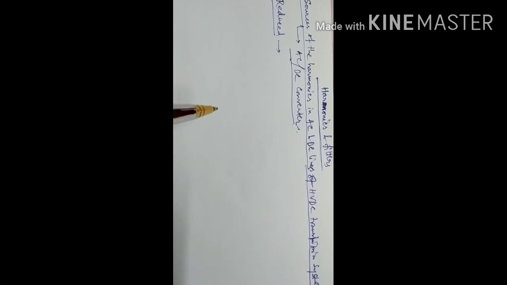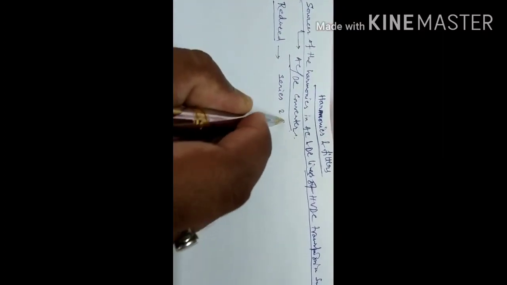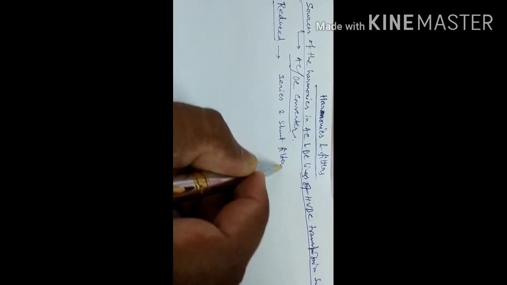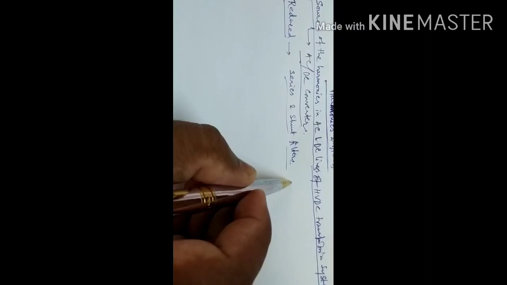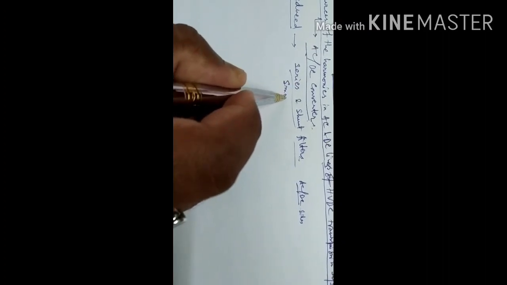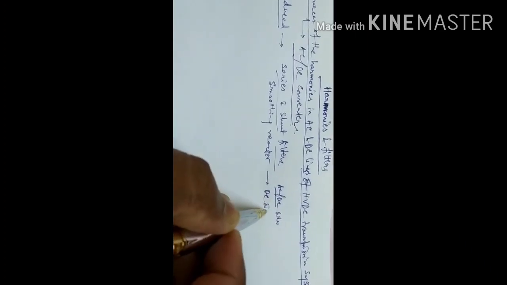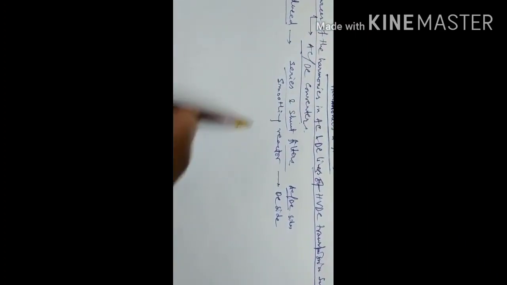Using a smoothing reactor and series and shunt filters on the AC and DC sides, and a smoothing reactor is installed on the DC side to limit the harmonics.